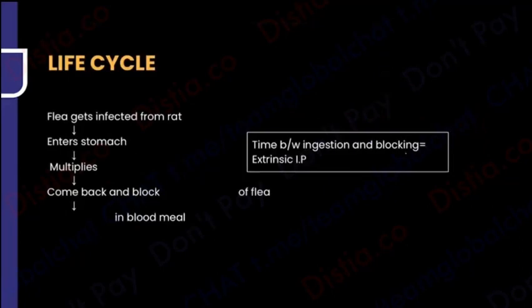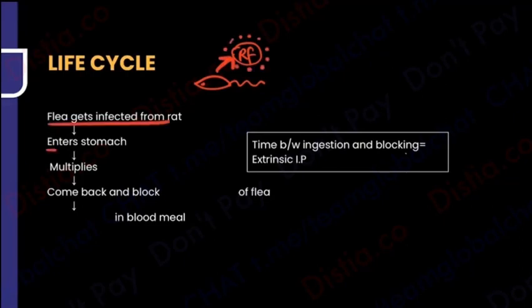So what is the entire life cycle? Firstly, there is a rat in this story. The rat flea is going to first go and bite this rat, so it is going to get infected. It takes the infection from the rat. What will happen? In the stomach of this rat flea, there is going to be multiplication. The plague organism is going to multiply. That is why, go to your parasitology lectures, I have taught you the types of vectors are propagative vectors. So this happens to be a propagative vector.